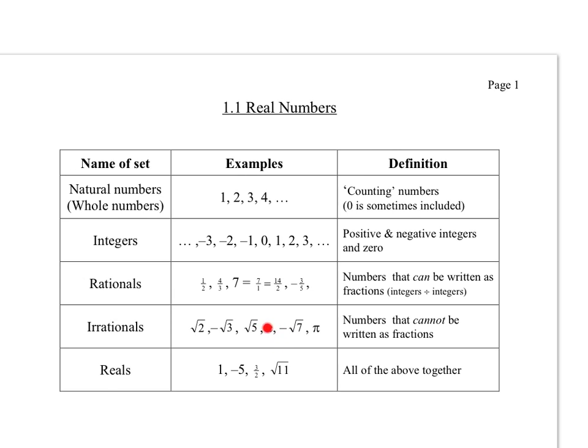There's a number e, which you might have seen before. We use it in exponential functions. It's roughly 2.718, but it again is an irrational number. We can't write them as an integer over an integer. And then all of these numbers here make the real numbers.